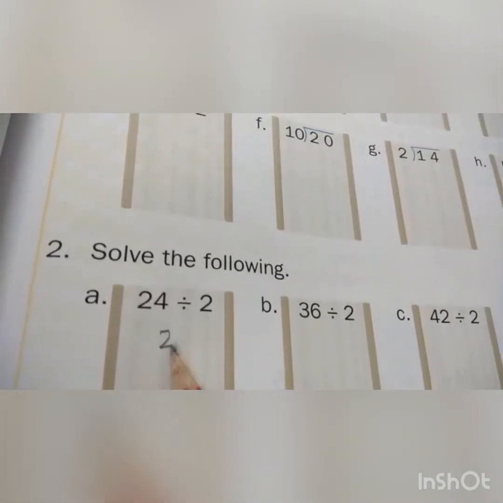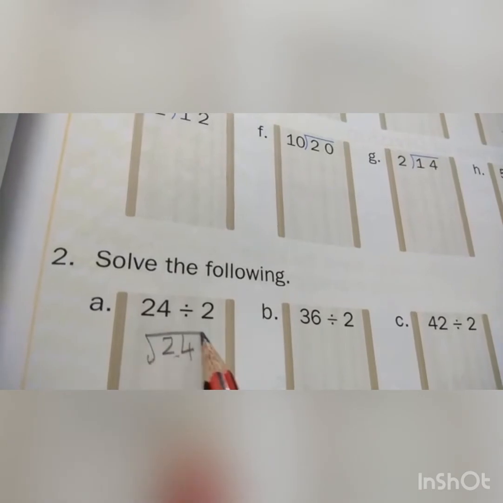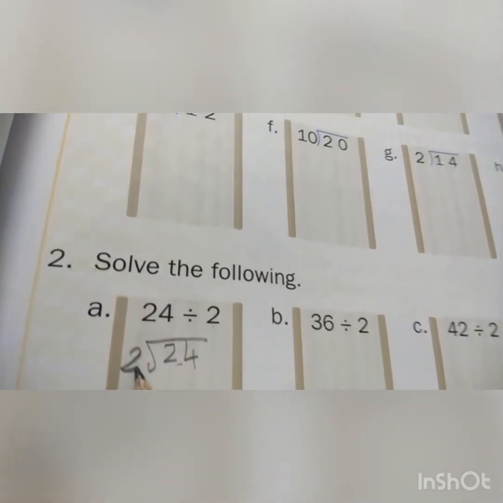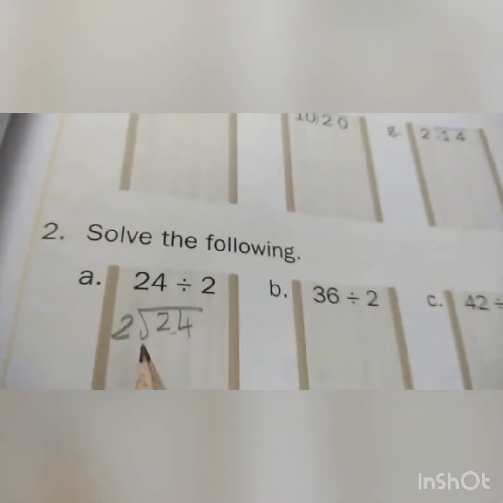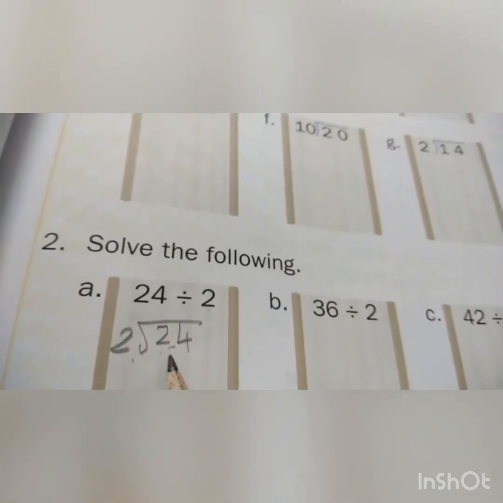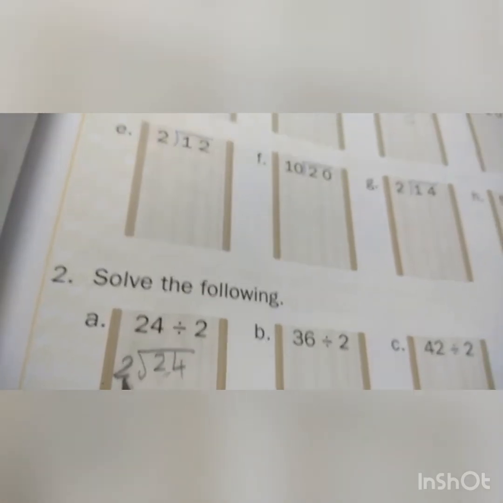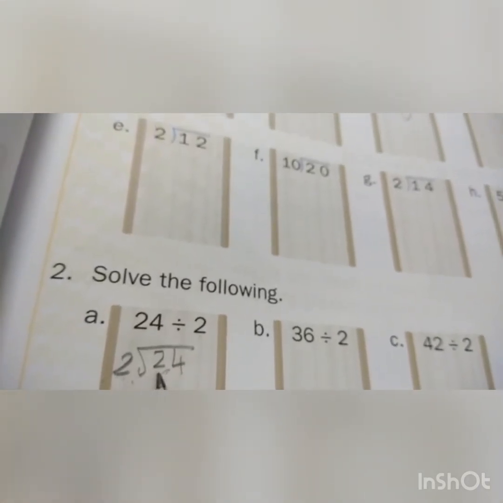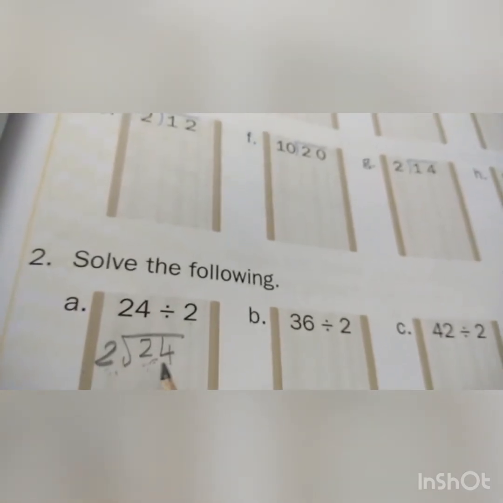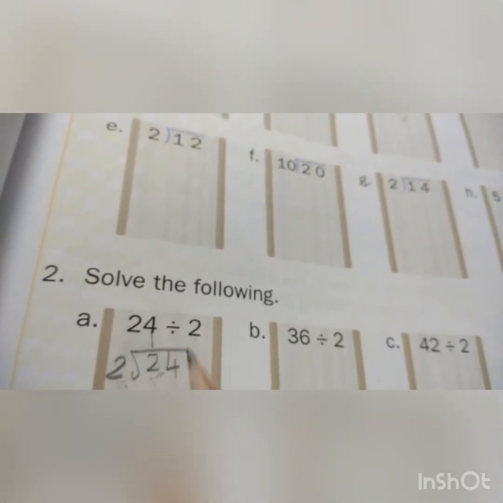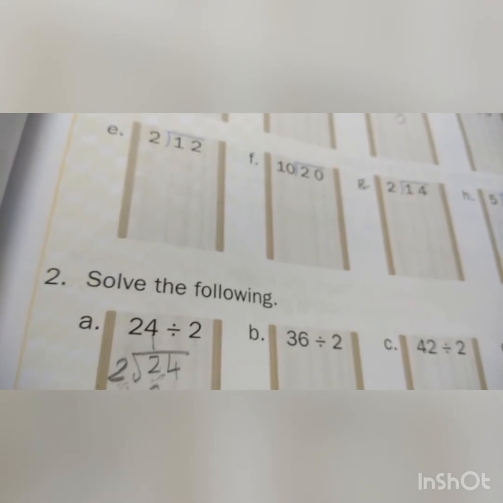24 divided by 2. You can write it. First you have to identify whether the first number is bigger than the divisor 2. This number is bigger than the divisor 2, so you can take the first number. Otherwise you take 2 numbers. Now 2 1s are 2. You can write 2 first. 2 1s are 2, 0.